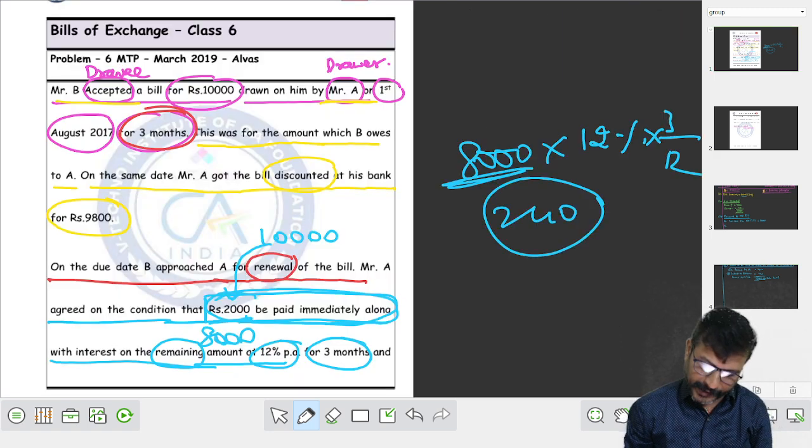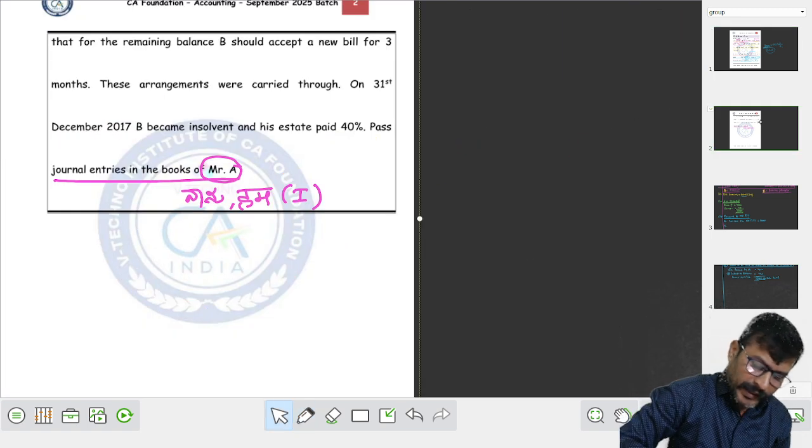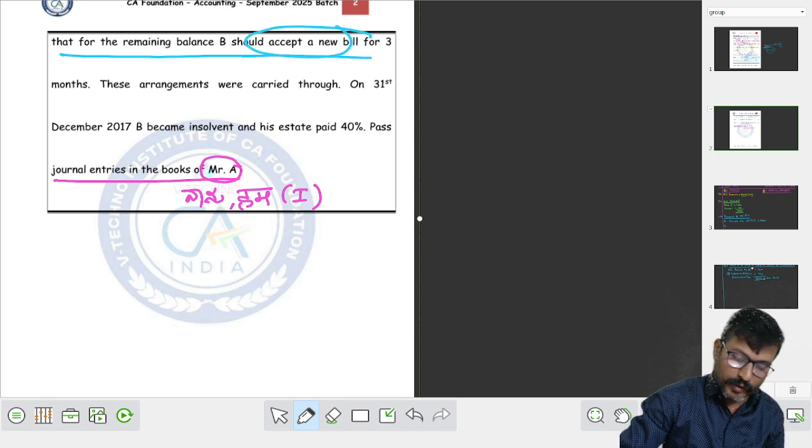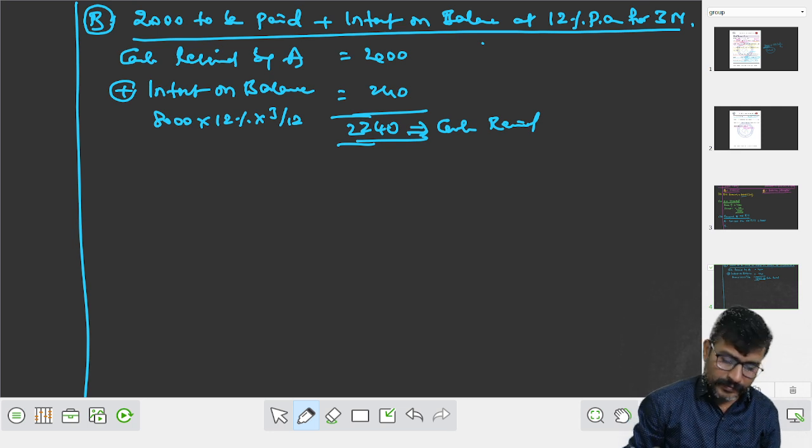Later, see what happens. For the remaining balance, B should accept a new bill. The new bill is drawn for the C point. On what date? Same date.